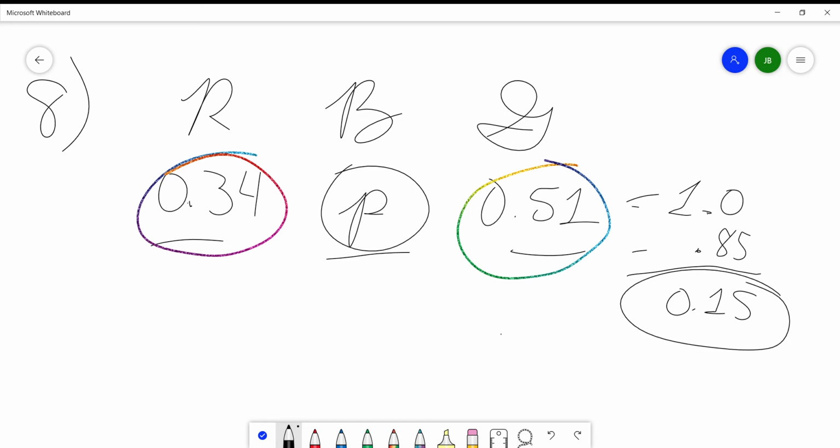This is your answer, by the way. That's the value of P right there. That's the relative frequency of blue, or the probability of blue coming up in the random test.